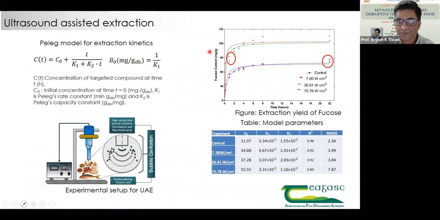This is mainly for fucose. This is a very important sugar which is present in seaweed, and I presented a classical example here. And this is the normal extraction route.